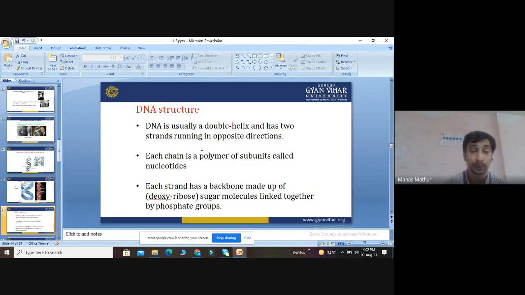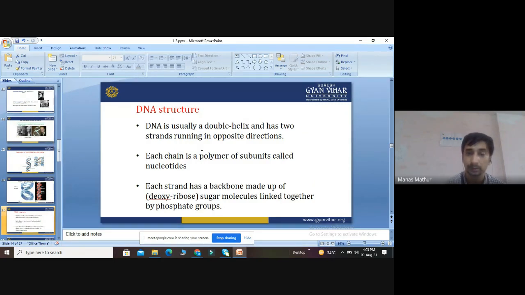Now we discuss the basic double helical structure of DNA. I told you it is a double helix. It has two strands running in opposite directions, one from 5' to 3', another from 3' to 5'. So they are called complementary to each other. Each chain has a total of 10 base pairs. The total vertical length is 34 nanometers, the horizontal diameter is 2 nanometers, and one turn completes in 3.4 nanometers.